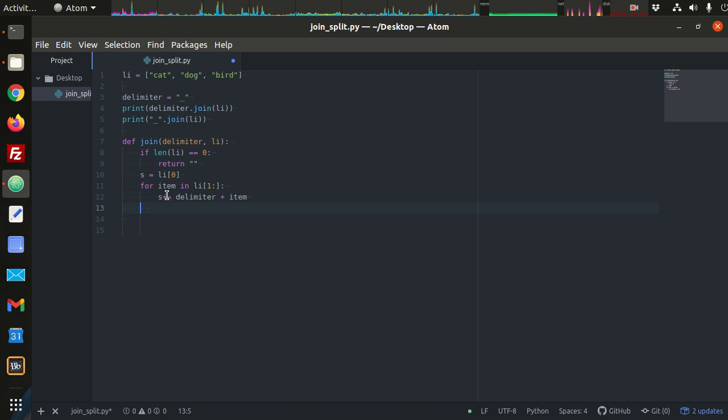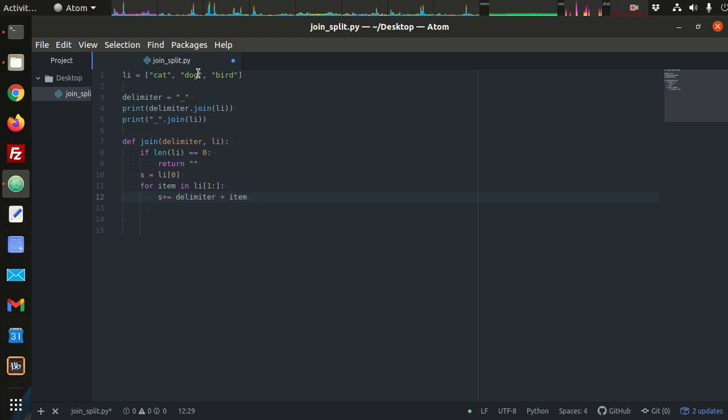Right? And that's really all there is to it. Let's say that we have a list of just one item. Then for item in the length of list that goes from 1 to the end, if there's only one item, this list is empty, so this for loop never executes, and it just returns the first item, which is the correct behavior for join.